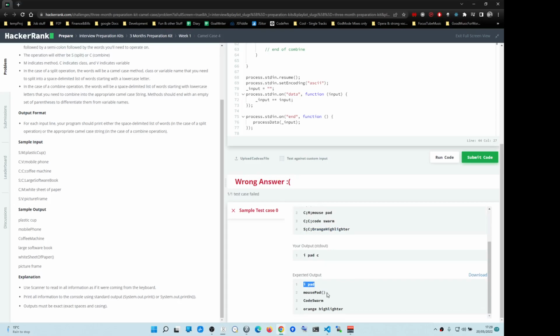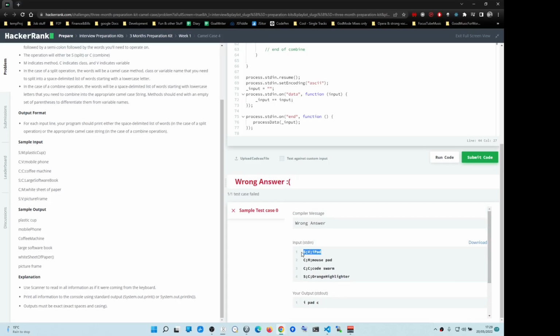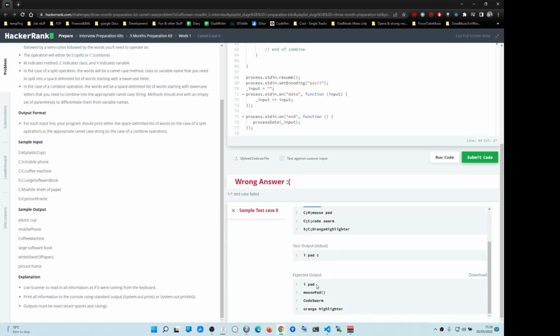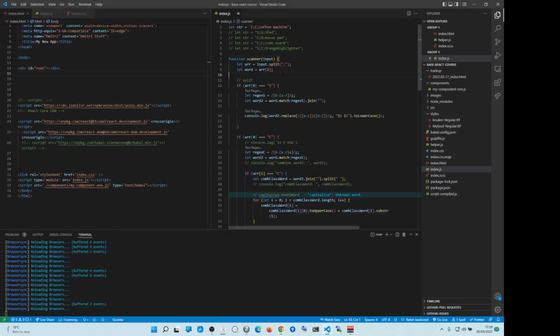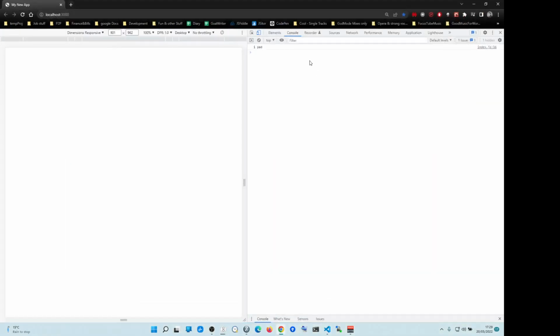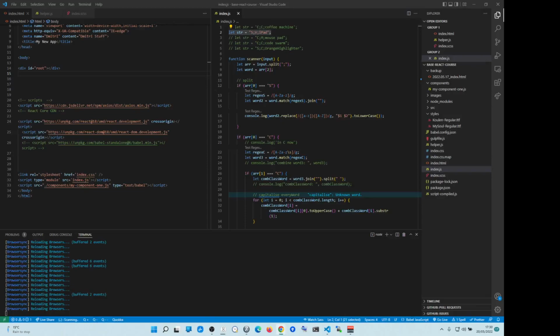Expected output, you see? Let's look at CV iPad, which should output iPad. If we go into my code, let's see what it outputs. Correct, right? iPad. So that's what they wanted. They wanted iPad.